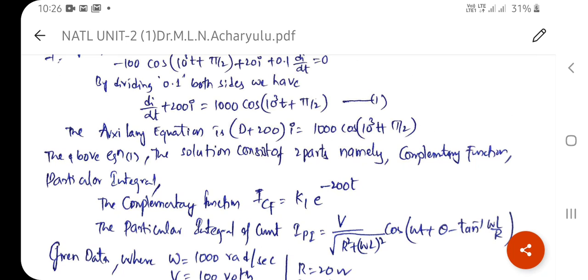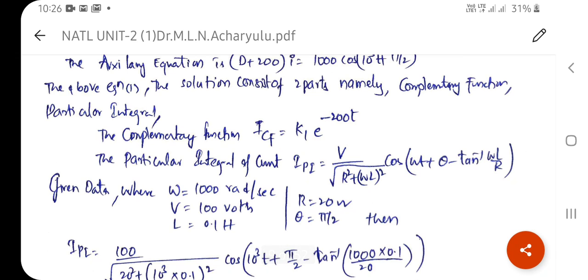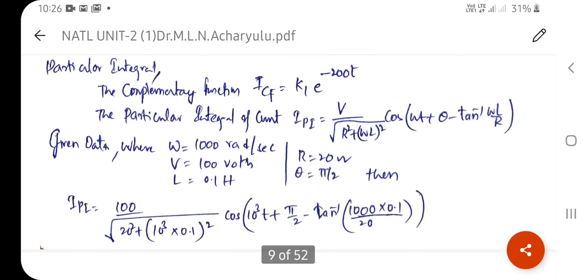Now you will take the particular integral of the current, indicated by I_PI, which is equal to V by root of R square plus omega L whole square, into cos of omega t plus theta minus tan inverse omega L by R. You have to apply the given values in this formula and you will get the results.